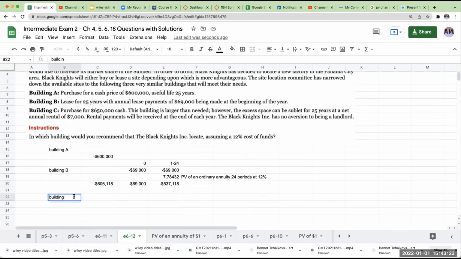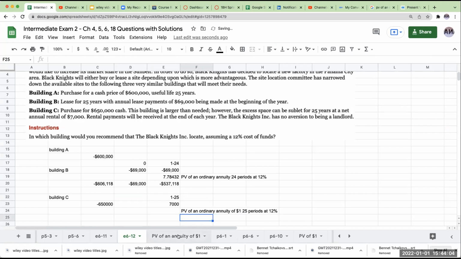Okay, building C. We now have an outflow of 650,000. Now, this may not seem to be the best situation. However, I can rent the excess space at a net annual rental of 7,000. Rental payments will be received at the end of each year. Okay, so this is going to be years 1 through 25, and this is going to be 7,000. So what I'm going to do here, this is going to be the present value of an ordinary annuity of $1. And this is going to be 25 periods at 12%.